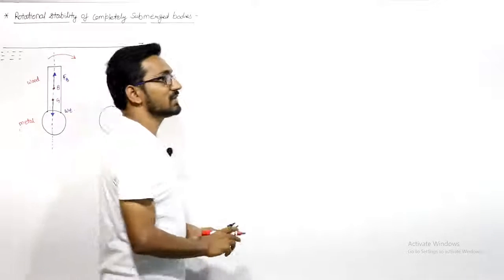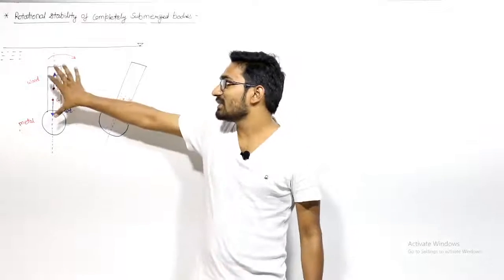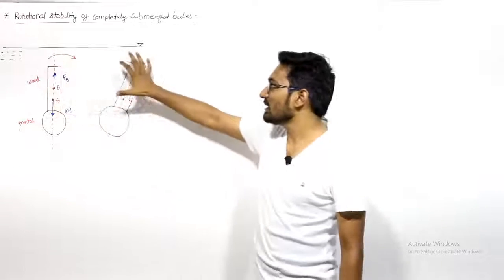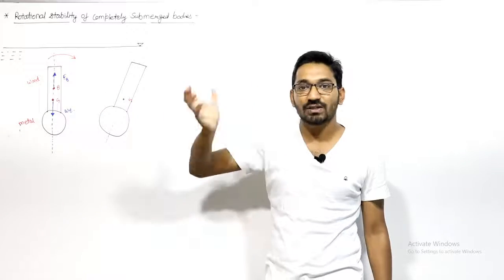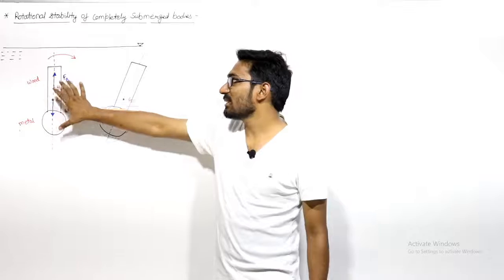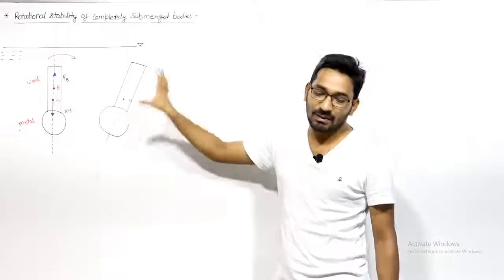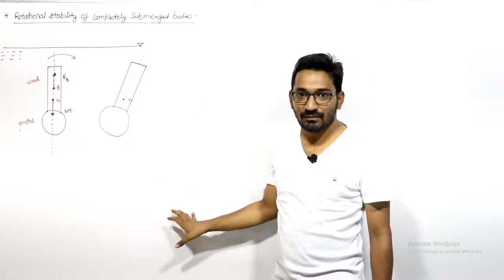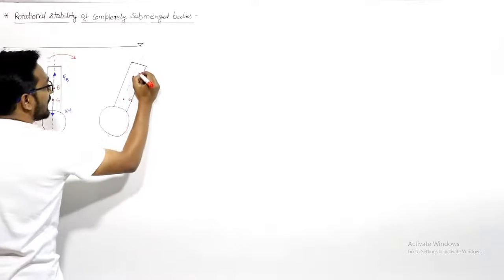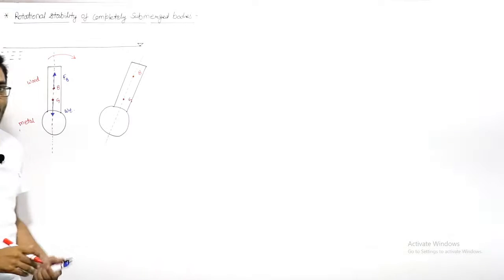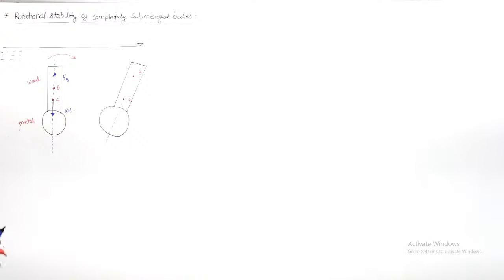The center of buoyancy will depend upon the mass distribution of the fluid. The fluid displaced by this body in the tilted position is equal to the fluid displaced by the body in the original position. There is no extra fluid displaced, no change in the fluid displacement. Only the position changes, but the mass of the fluid displaced will be the same. So the center of buoyancy will be the same. It will lie here only and will not change when the body is completely submerged inside the fluid.